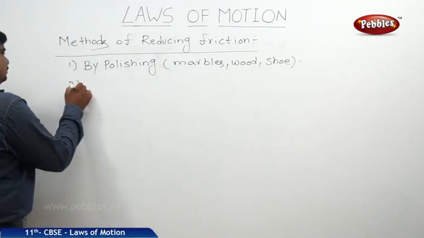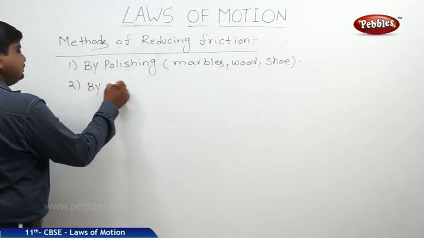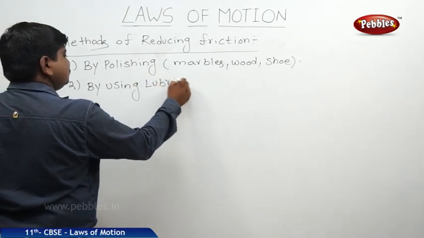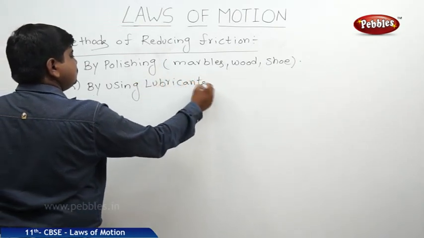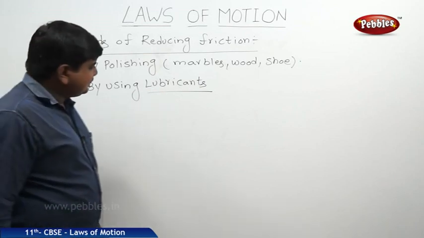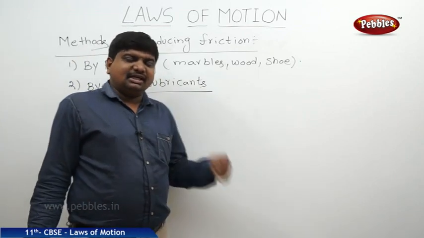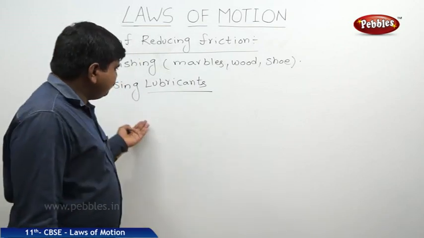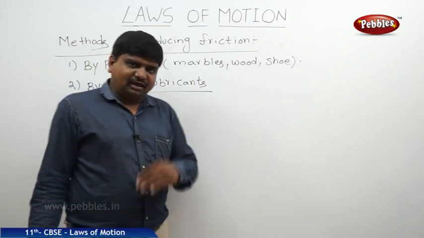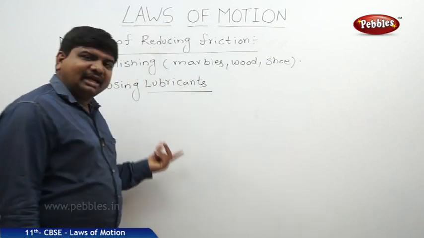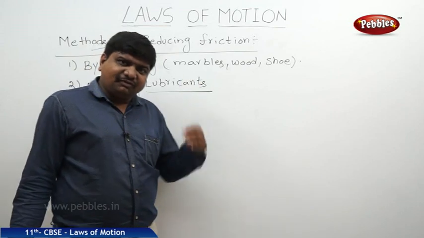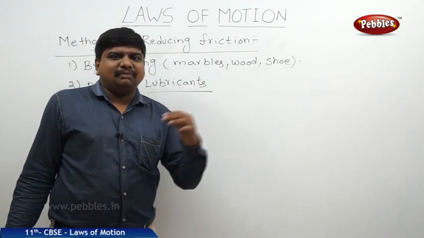Second one, by using lubricants. Lubricants means some of the oils which can remove the rust, which can increase the catalyst reactions in the vehicle. Suppose in a motor vehicle, before putting in the petrol or diesel, we are using some lubricant, Servo 40 or Servo 20, these types of lubricants, which can reduce the friction in the internal mechanism of the bikes.